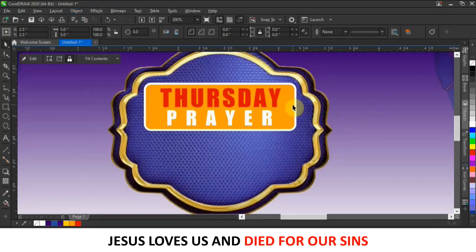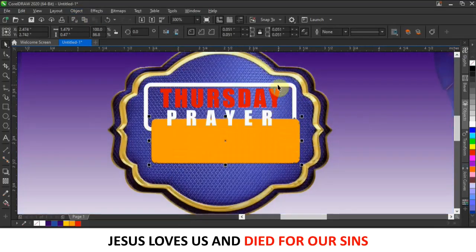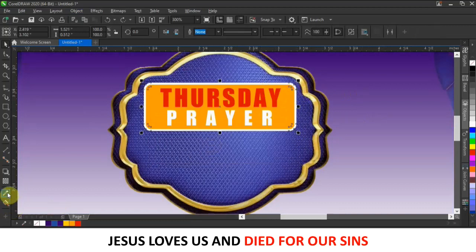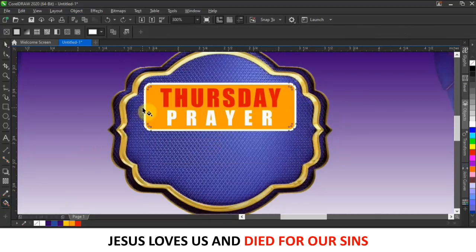Now if I do this, have you seen that the outline has become different? It has separated the outline from the shape. So what I'm going to do is click on the white outline and then come to my interactive color fill here. I'll click here and drag to this section here.